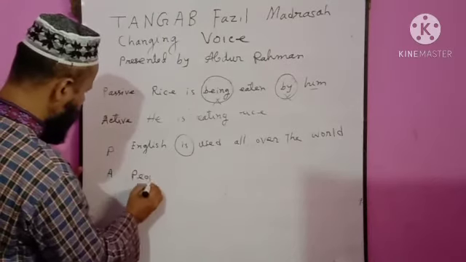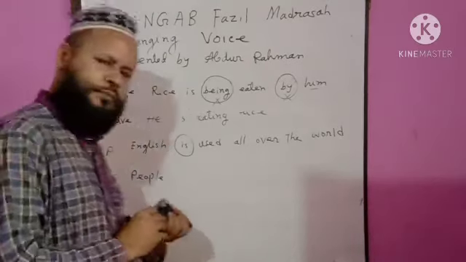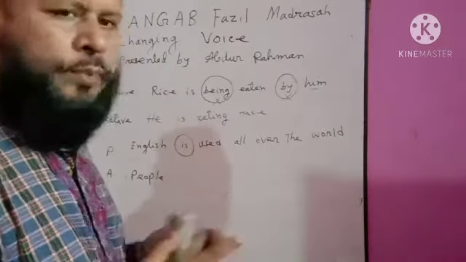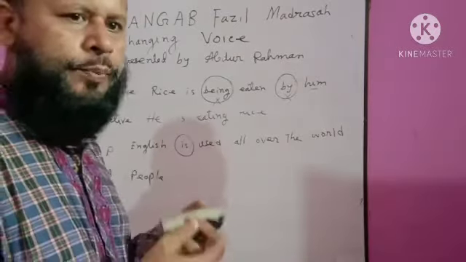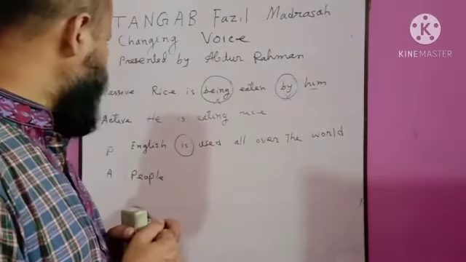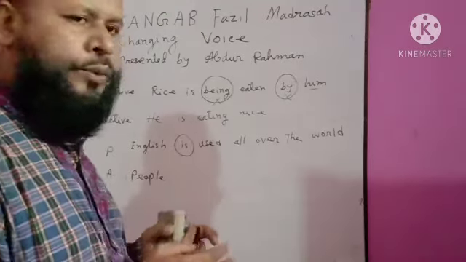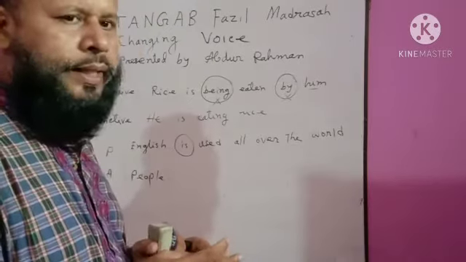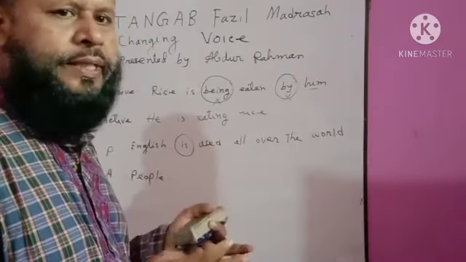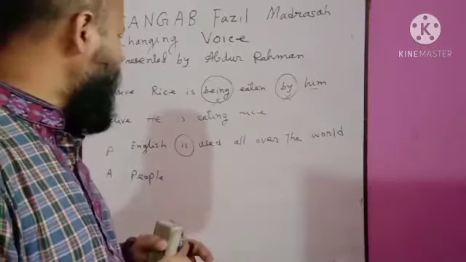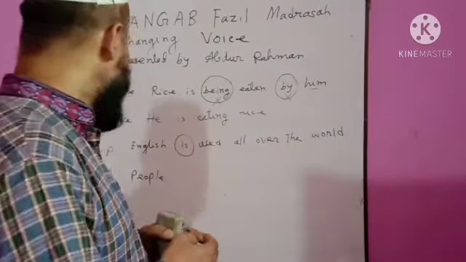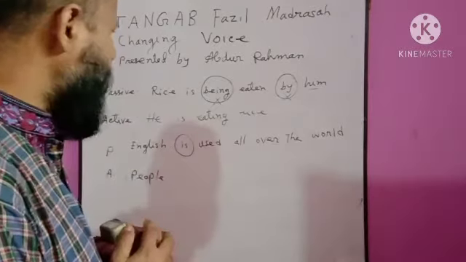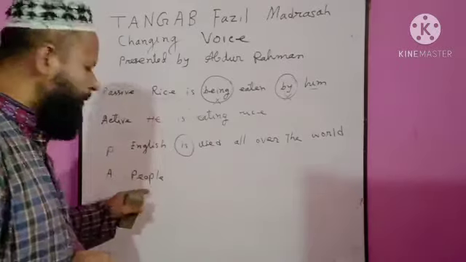As there is no by plus object, we should use an appropriate subject for the verb. And we can use people, we, they, someone, he, she, I, you, etc. as subject where there is no by plus object in passive form. We can use people as subject.